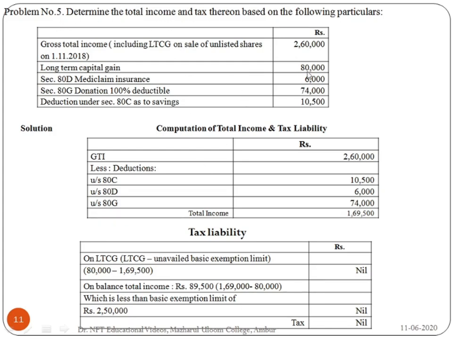Your long-term capital gain is 80,000. Unavailed basic limit is 1,69,500. So 80,000 minus 1,69,500, it is nil. Again you can see that the total balance amount is 1,69,500 minus 80,000, that is 89,500. So you can't claim the exemption, but as the income is less than 2,50,000, his tax liability is nil.